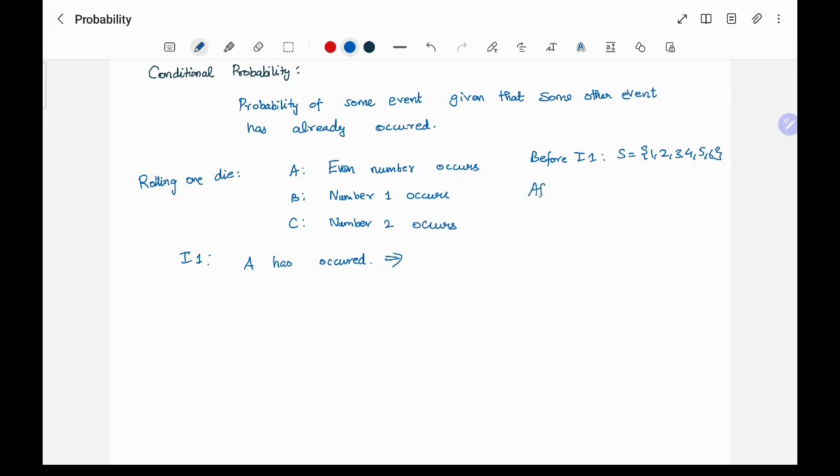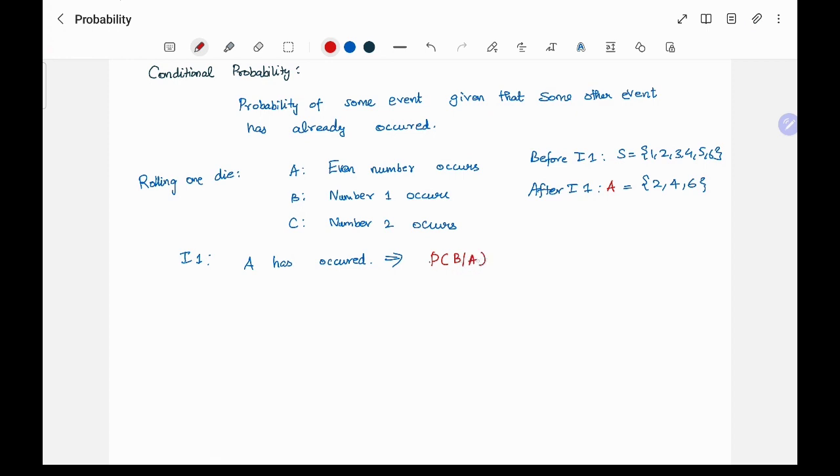But after I1, what happens? I already know A has occurred. So my sample space is reduced. So now it will contain only 2, 4 and 6. So now I should take the probability from this sample space, correct? So what should I do? So A has occurred, so I am only considering A. So this probability is nothing but P of B given A.